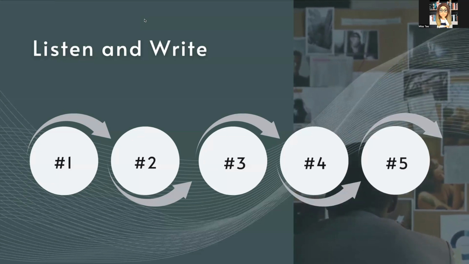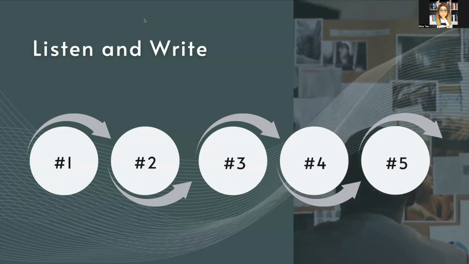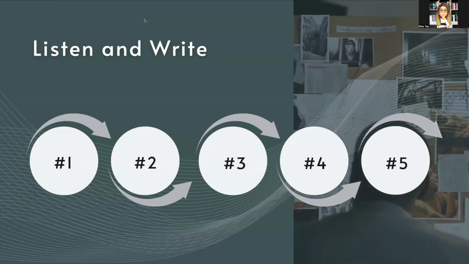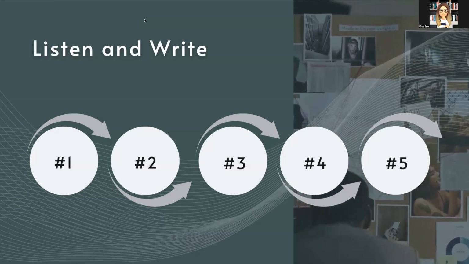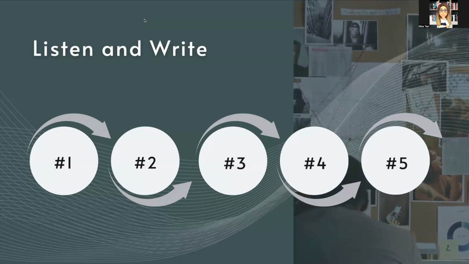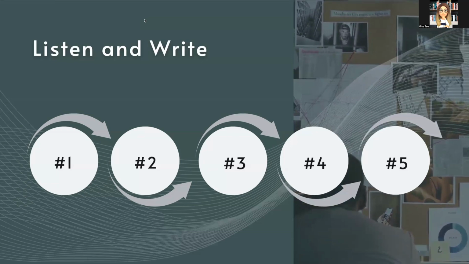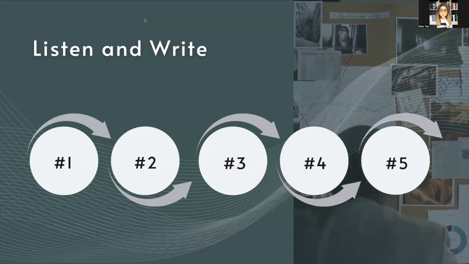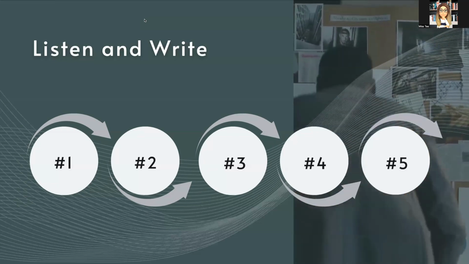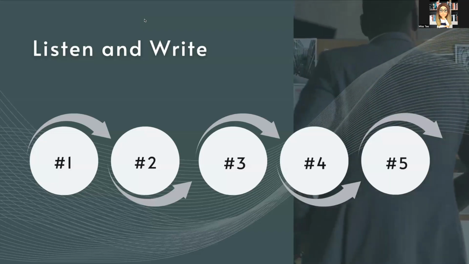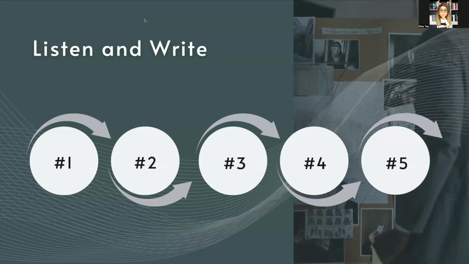Number 4. After the suspect was found guilty, the sentence was announced.